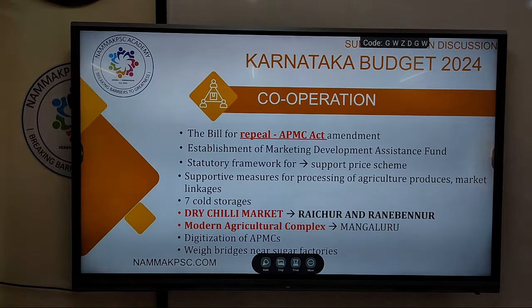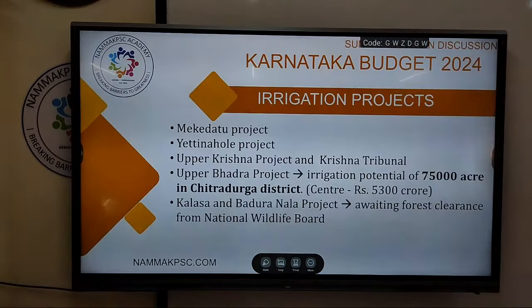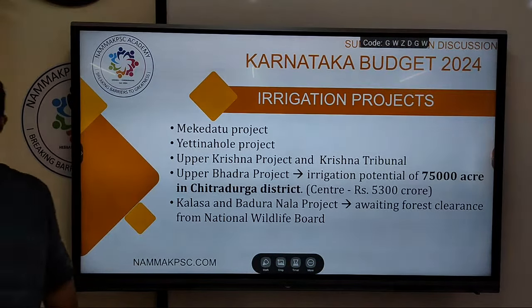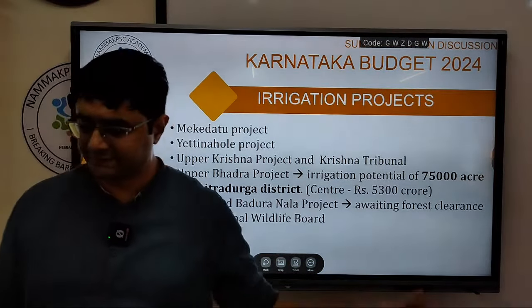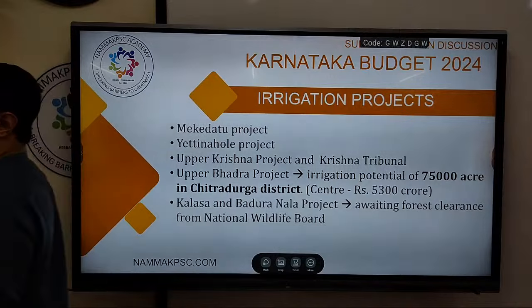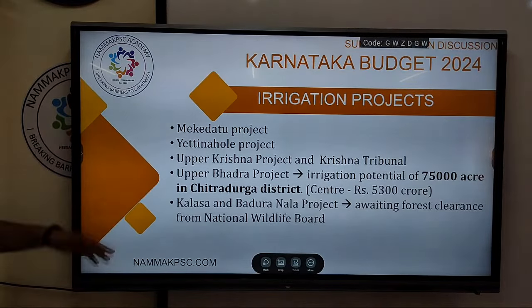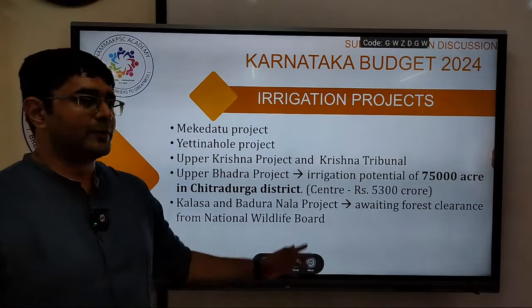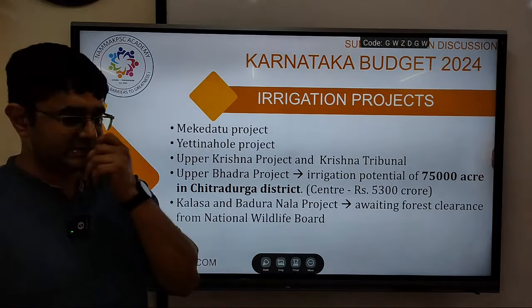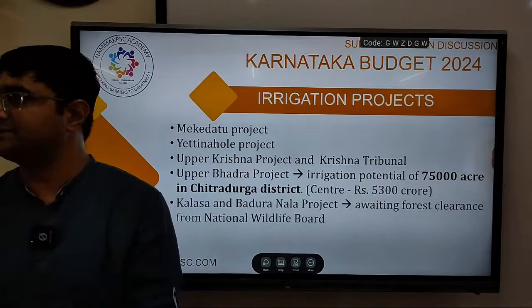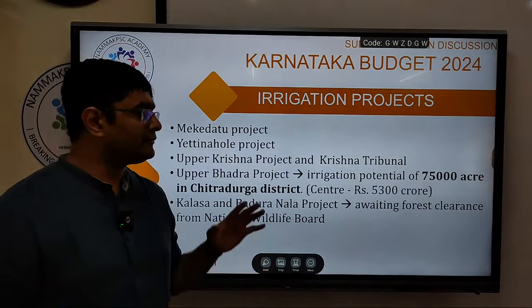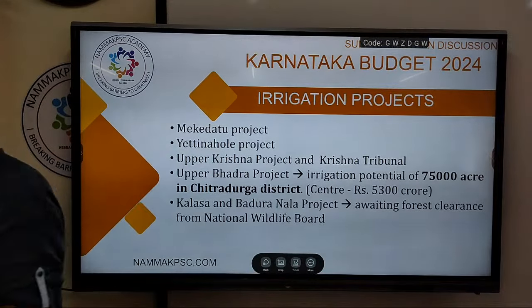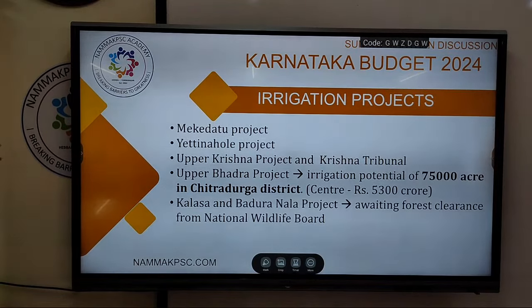Okay, done. We'll move on. So the APMC Act amendment. Next, coming to the irrigation projects. Whatever we have discussed so far is with respect to agriculture, horticulture, sericulture, and the primary sector, food processing, all those things we have completed. Whatever is there in the budget in detail for that sector, or in the economic survey, and other schemes, will be covered.